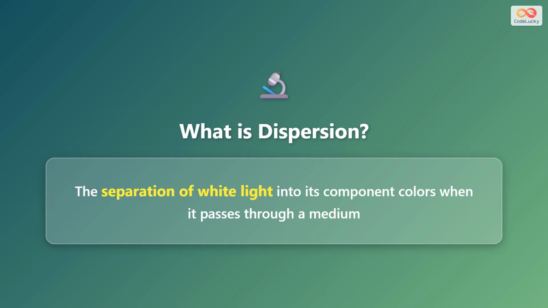Dispersion is the process of separating white light into its component colors. When white light passes through a transparent medium like glass or water, it breaks apart into individual colors. This separation happens because the medium treats each color differently. The result is a spread of colors, ranging from violet to red, which we call a spectrum. Dispersion is the reason we can see rainbows and colorful patterns in nature.